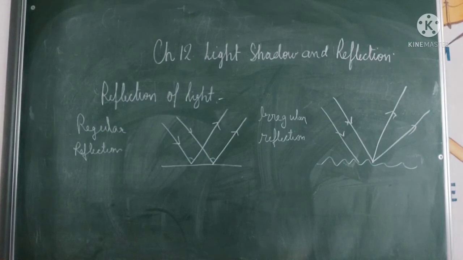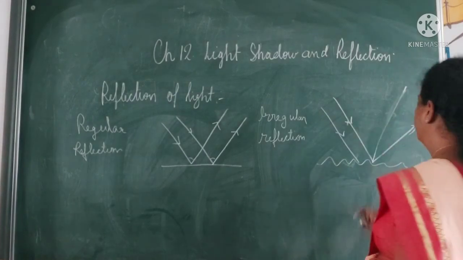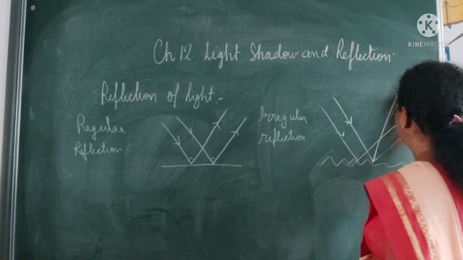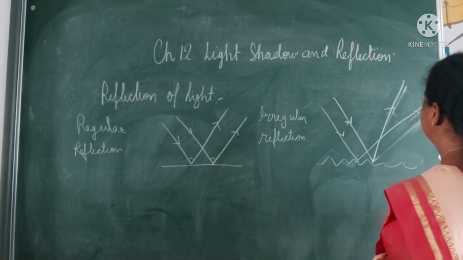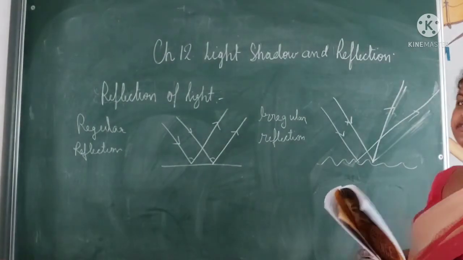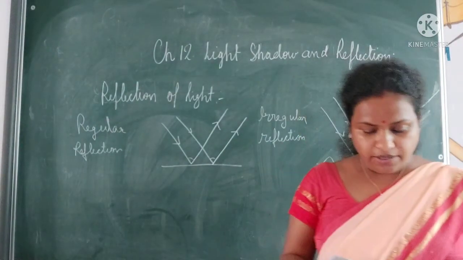Because the surface is not smooth, so the reflection will be in different directions. So this will not be parallel.